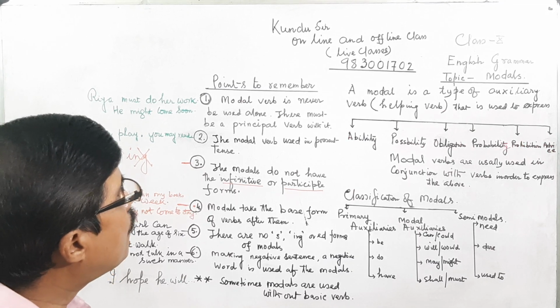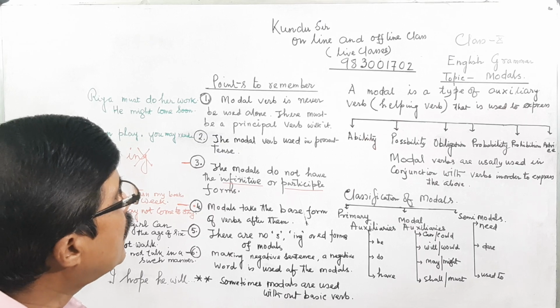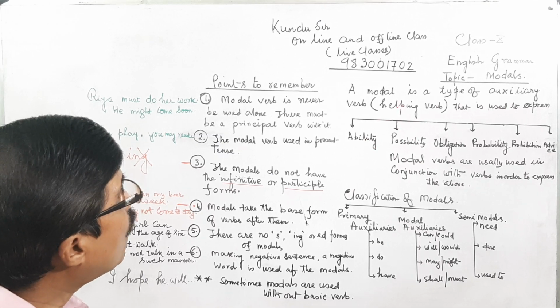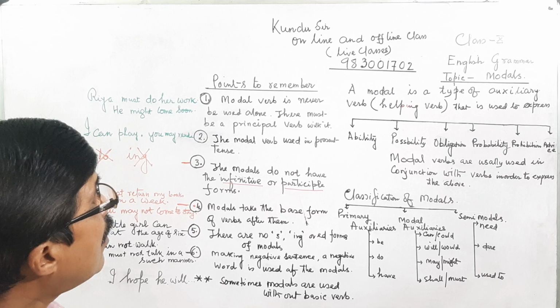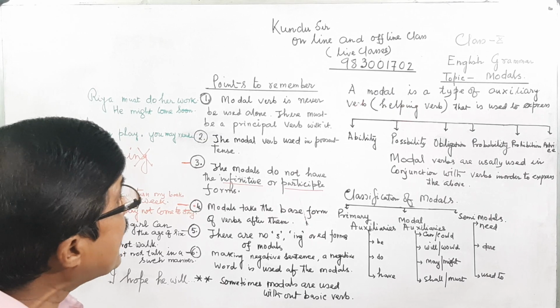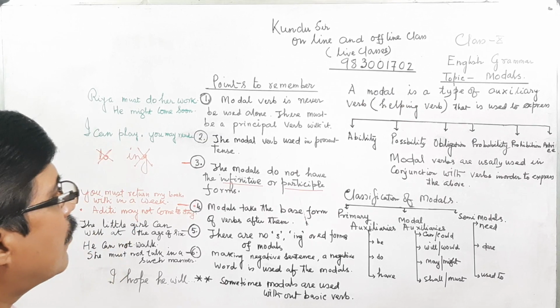For this type of mode, we use the modal verbs, and it always takes place with the basic verb.